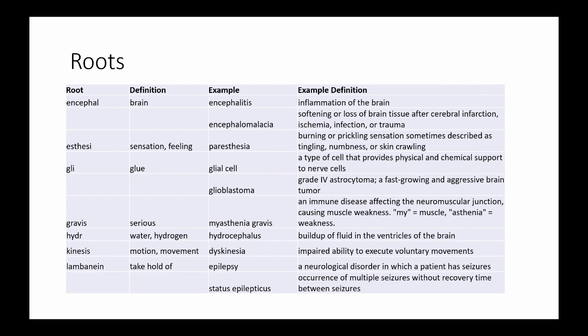Gravis means serious. Myasthenia gravis is an immune disease that affects the neuromuscular junction, causing muscle weakness. This term also includes the roots my, meaning muscle, and asthenia, meaning weakness. Hydra means water or hydrogen. Hydrocephalus is buildup of fluid in the ventricles of the brain.